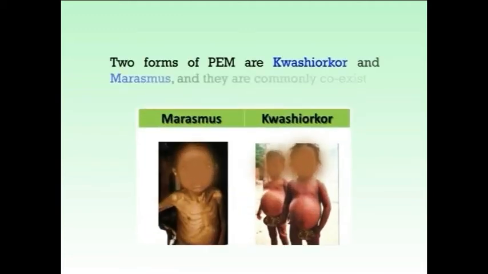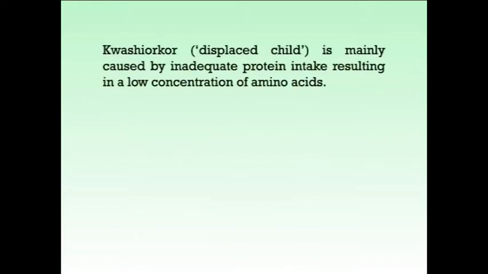Two forms of protein energy malnutrition are kwashiorkor and marasmus, and they commonly coexist. Kwashiorkor, meaning displaced child, is mainly caused by inadequate protein intake, resulting in a low concentration of amino acids.